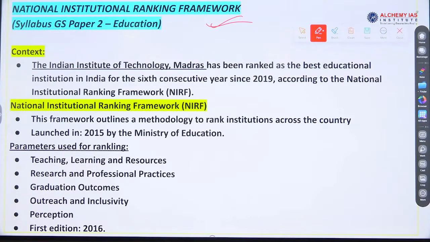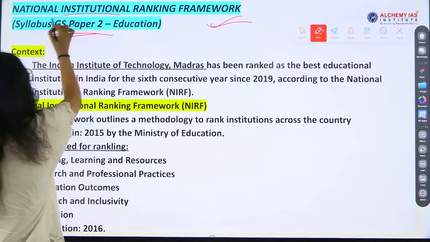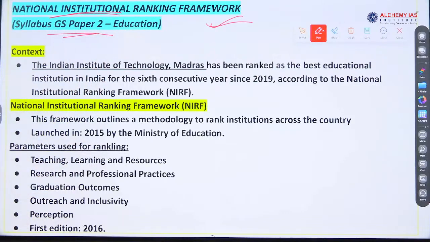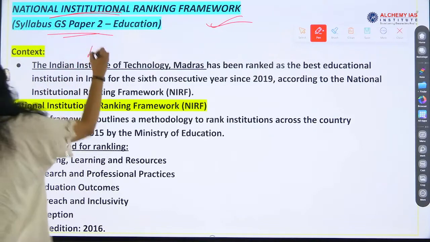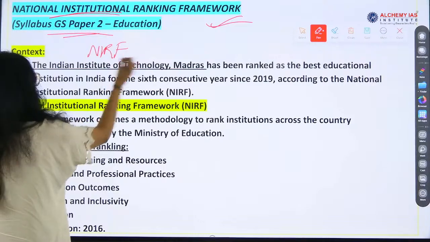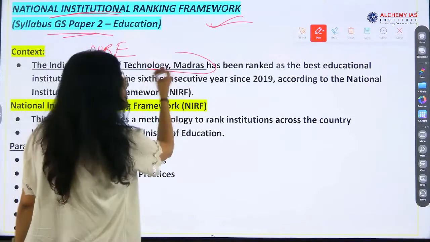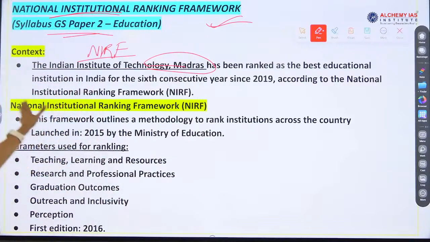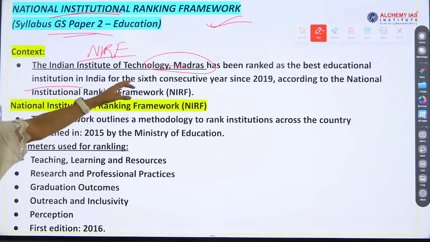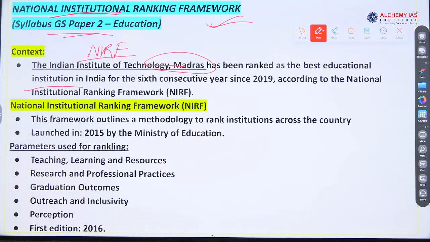So, it ranks the different institutes, colleges, universities in India, the National Institutional Ranking Framework, NIRF. Indian Institute of Technology, Madras has been ranked as the best educational institution in India for the 6th consecutive year, right? So, a very big achievement.